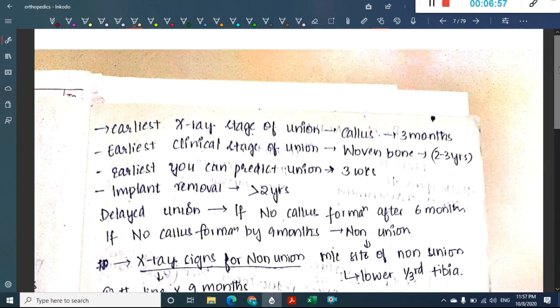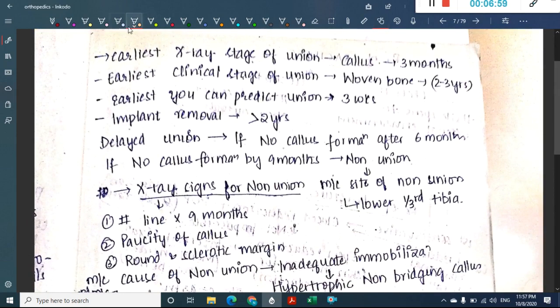Okay, now there are some one-liners which are important in this. What is the earliest X-ray stage of non-union? The earliest X-ray stage of non-union is callus formation, which occurs at around 3 months. The earliest X-ray stage of union is callus formation, which occurs at around 3 months.